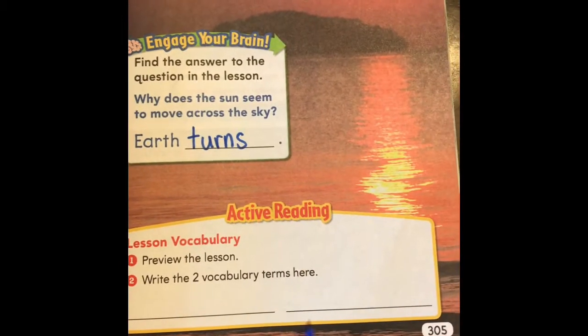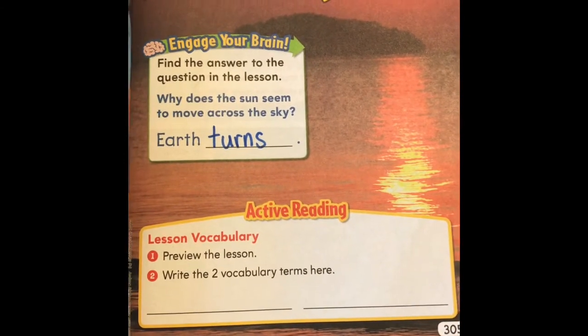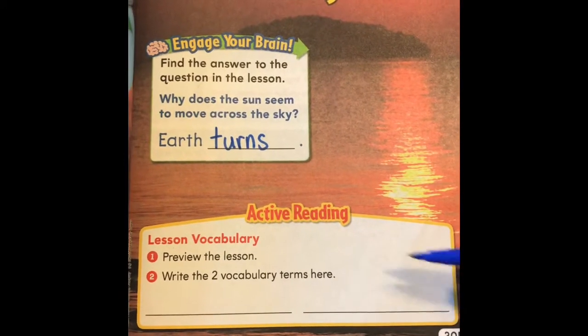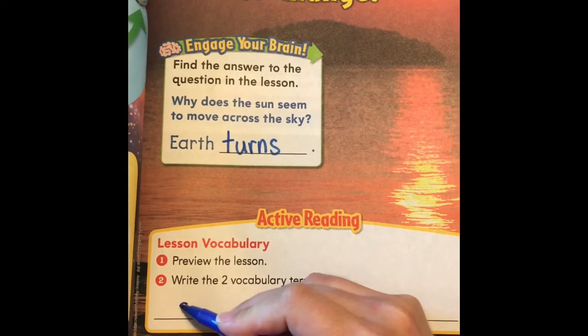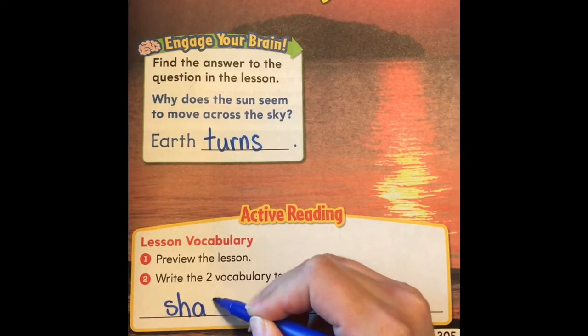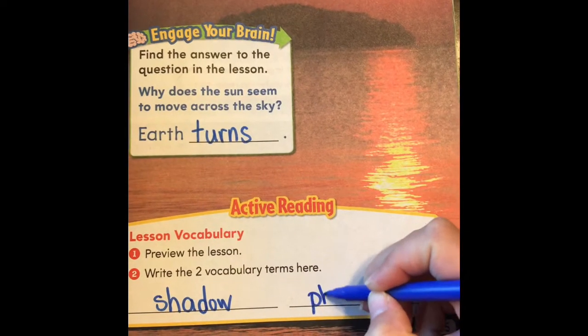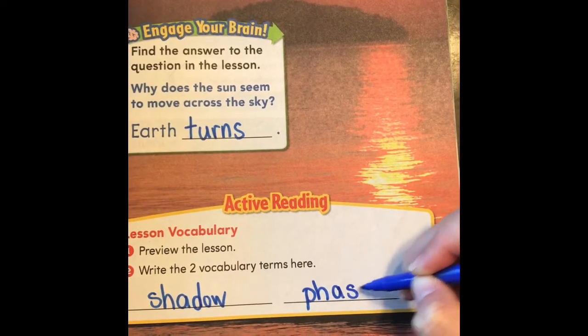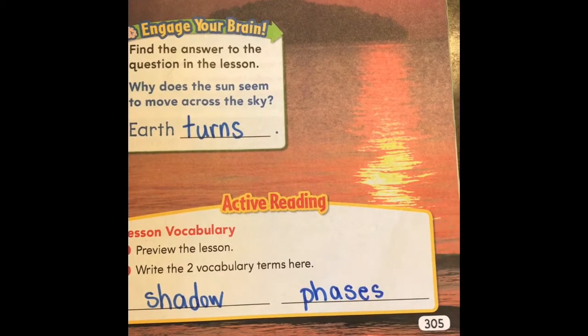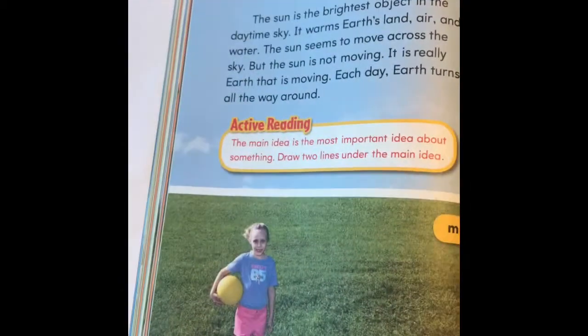Now, there are two vocabulary words that I already found. I hope that you pause me and go find them, and that you found shadow and phases. So we have shadow and phases. My hand might be a little bit shaky today because I have to hold my phone to record, because Mr. K is using the little phone holder that I usually use.